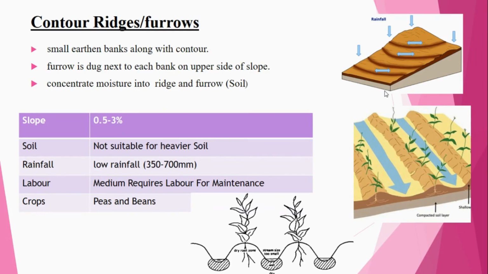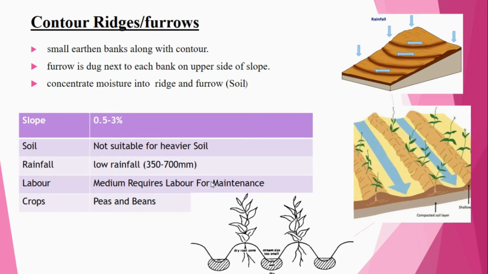The crops rise above the ridges, and in the furrows the water is transmitted and distributed to all the crop sections. A furrow is dug next to each bank on the upper side of the slope.